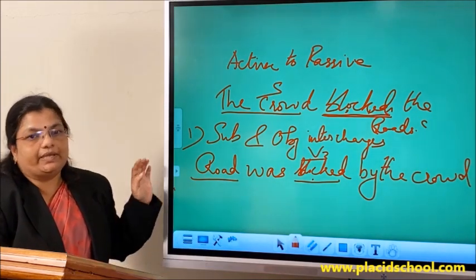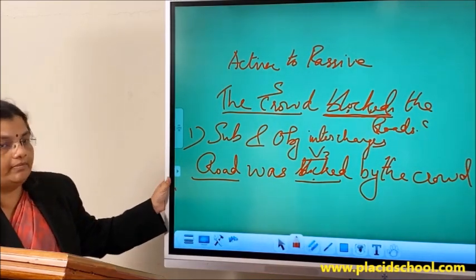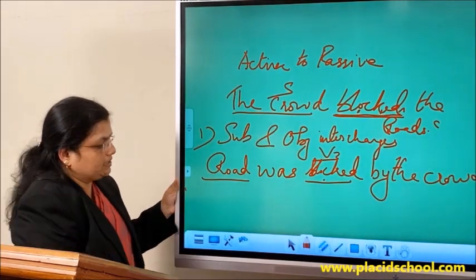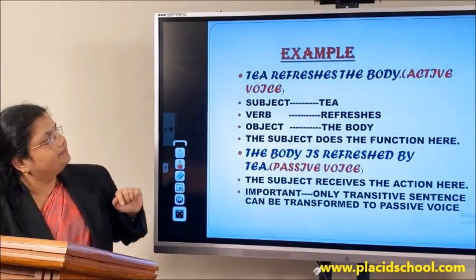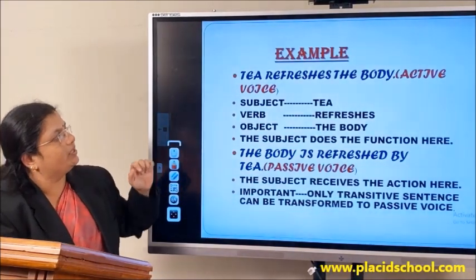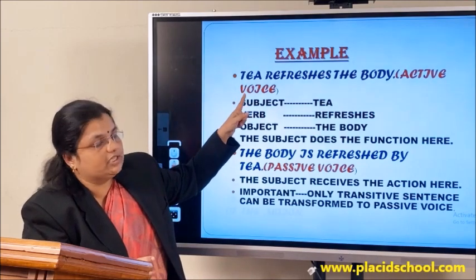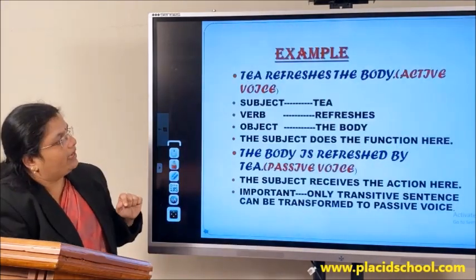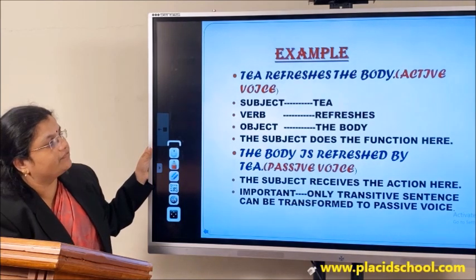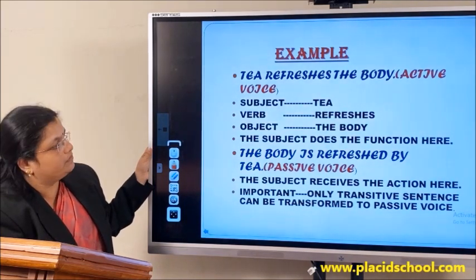Now these are the basic rules that you have to remember when you are changing an active voice to passive voice. Now let us see this. Tea refreshes the body. It's given in active voice. As you can see, the subject tea is performing the action. We have got the verb refreshes, and refreshes what? Refreshes the body, that is the object there.